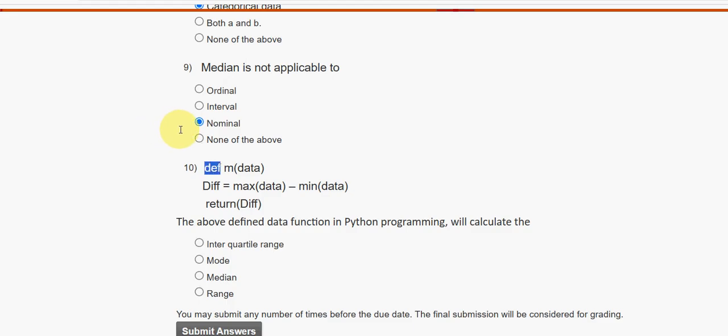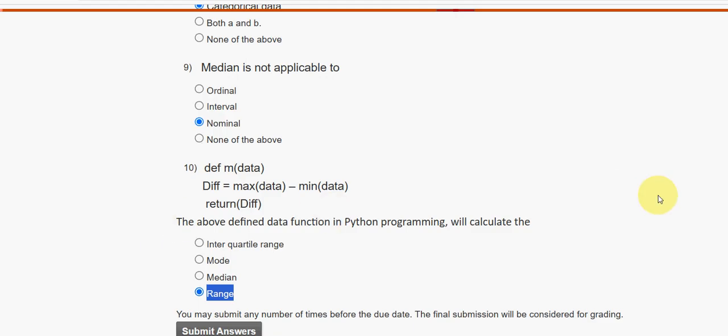So we are defining a function. We have named it m. It takes the parameter data. difference equals maximum of data minus minimum of data. It will return the difference as the return value. So here the difference means maximum minus minimum, the highest value of data minus the minimum value of data. That will be definitely range. The formula for range is max minus min, right? Maximum value of that particular data minus minimum value of that particular data. So range will be the probable solution for the tenth and final question of assignment 1.